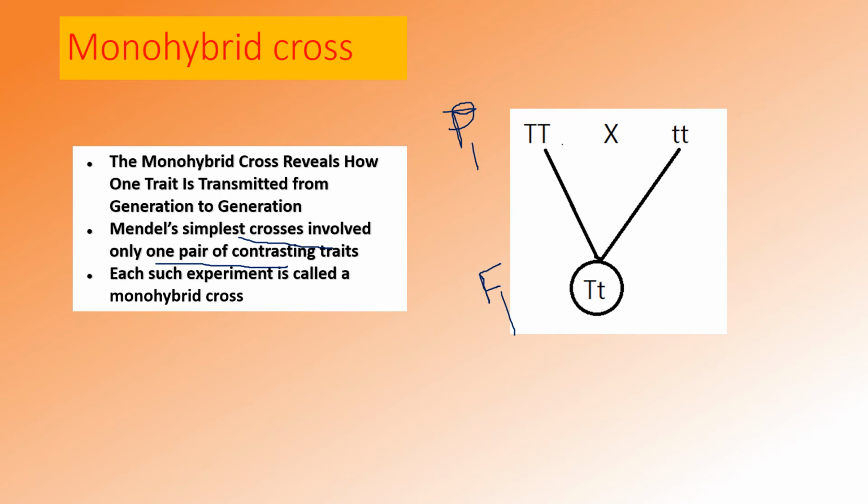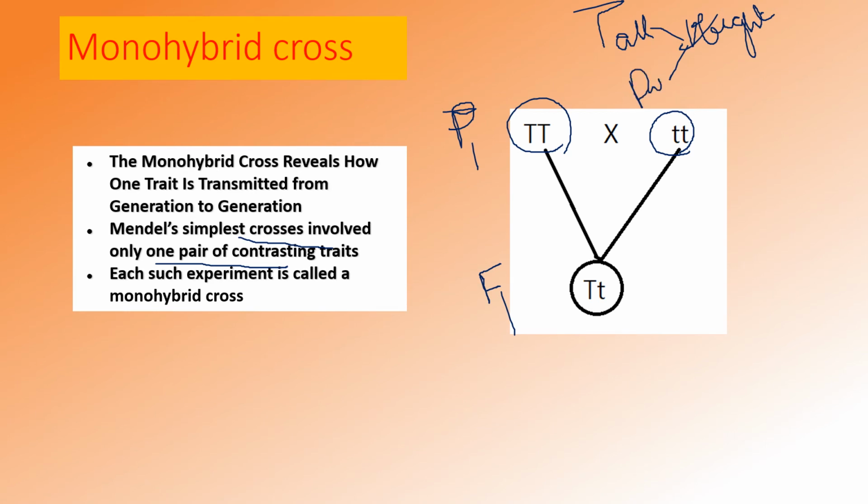If we use only one pair of contrasting characters, here we consider only height. The character is only height. We consider the single character, and the variants of this height are tall and dwarf. So here we considered only one character, that is height, and the variants are tall and dwarf. Such an experiment having only one trait is known as a monohybrid cross.